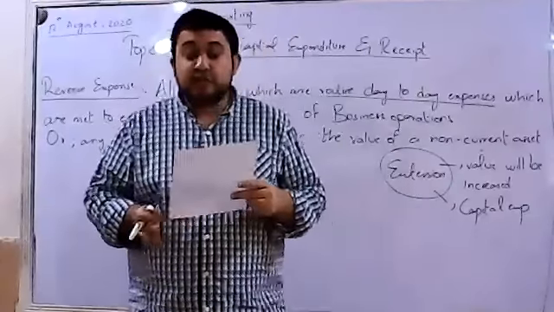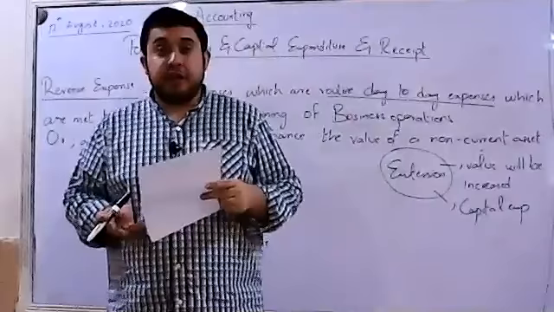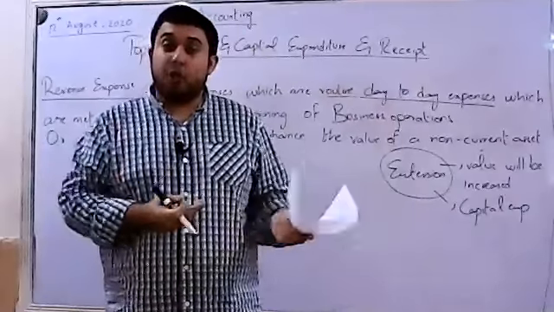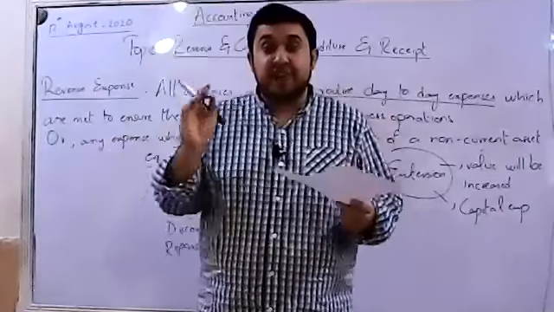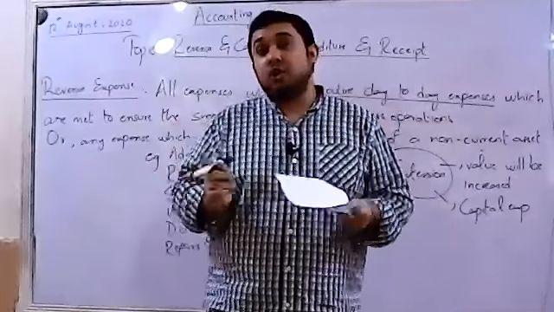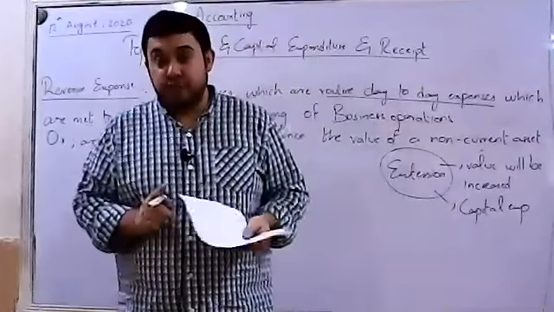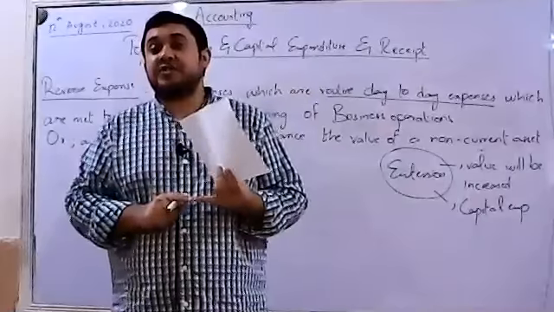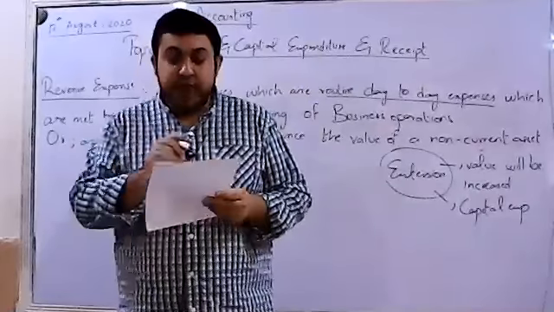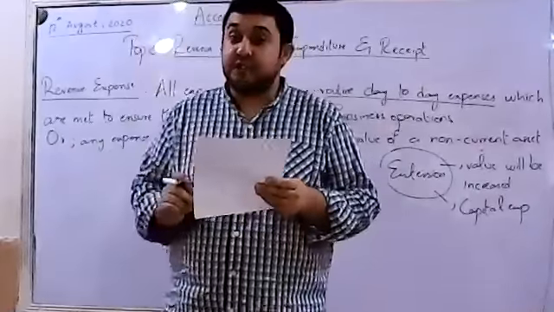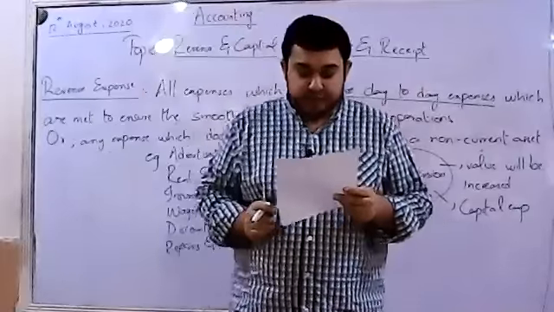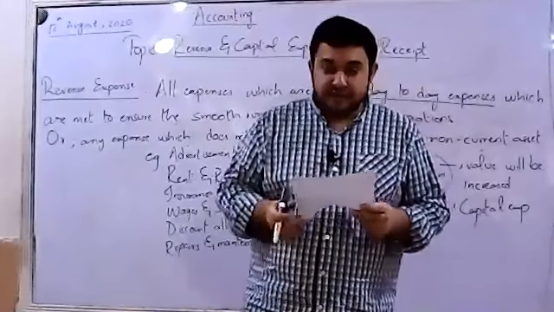Third, installed air conditioning. Air conditioner को हमने install करवाया है. That means we have tried to bring that non-current asset into working position. And such costs are capital expenditure. So the installation cost of the air conditioning would be a capital expenditure. This is the first question.